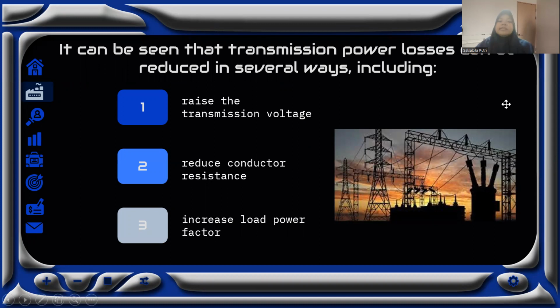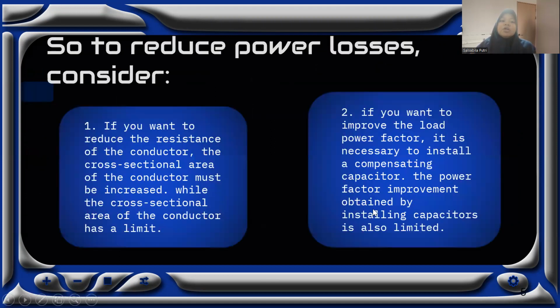It can be seen that transmission power loss can be reduced in several ways, including first, raise the transmission voltage, second, reduce conductor resistance, third, increase load power factor. So to reduce power loss, first, if you want to reduce the resistance of the conductor, the cross-sectional area of the conductor must be increased. Well, the cross-sectional area of the conductor has a limit.